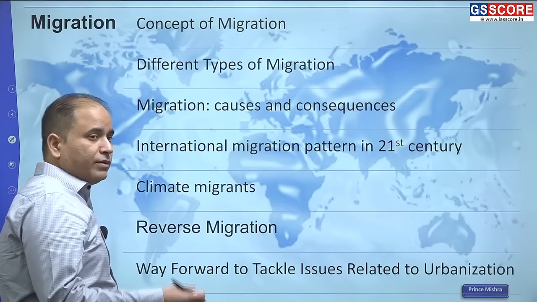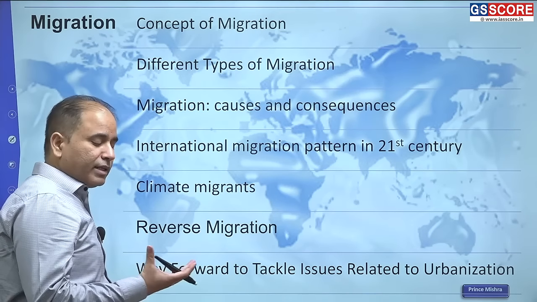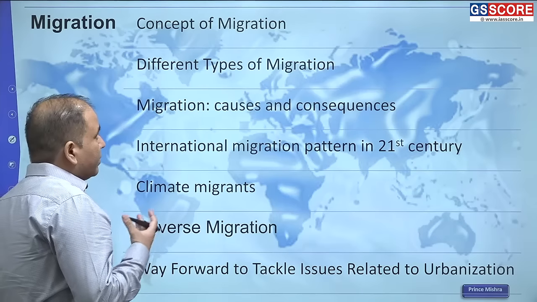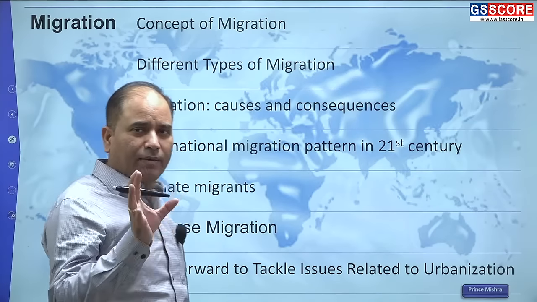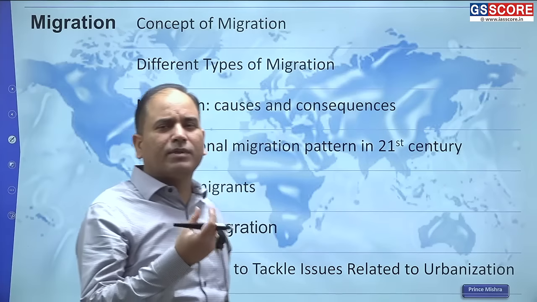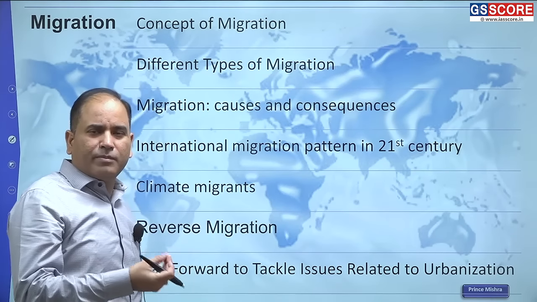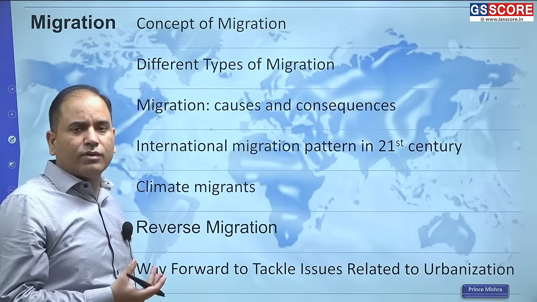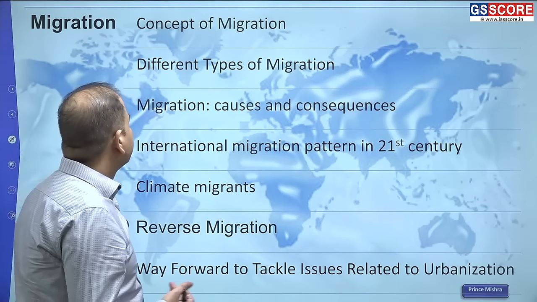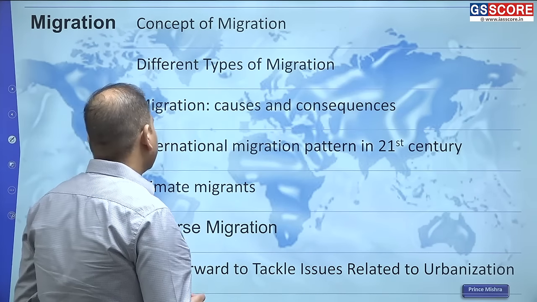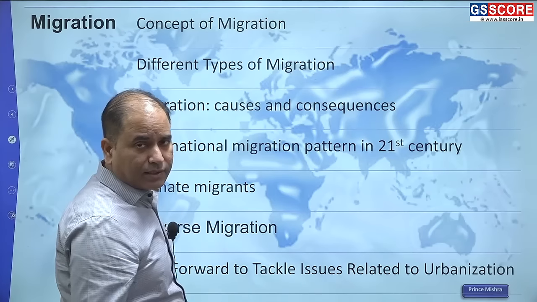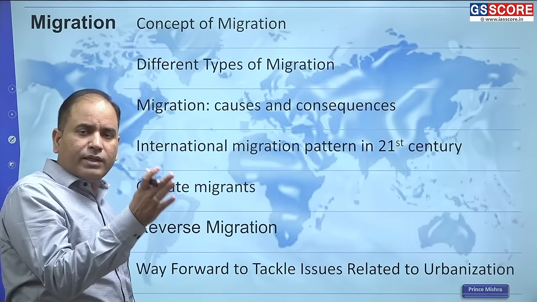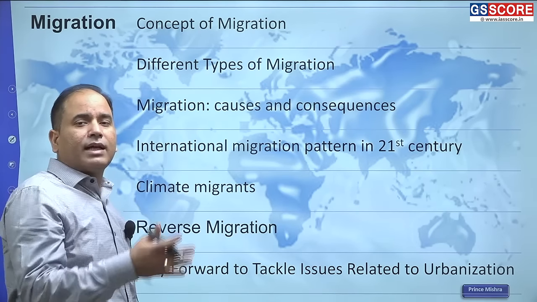But first of all, what you are supposed to study in migration, first you need to understand the concept of migration. So what is this concept of migration? Do we have any theories of migration? Some of the theories, briefly, like Ravenstein's law. So these theories can also be studied. Ravenstein's laws are related to migration. Then different types of migration. Migration has multiple types. You do not have only one type. It is based on criteria.